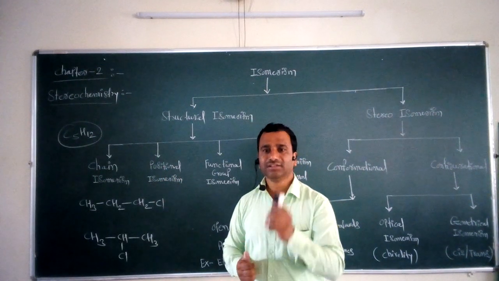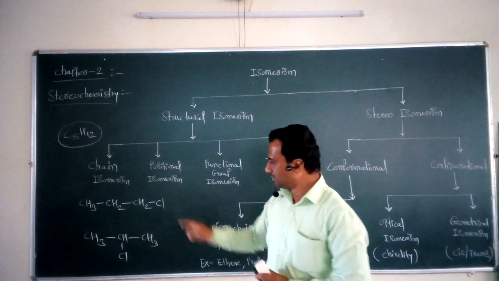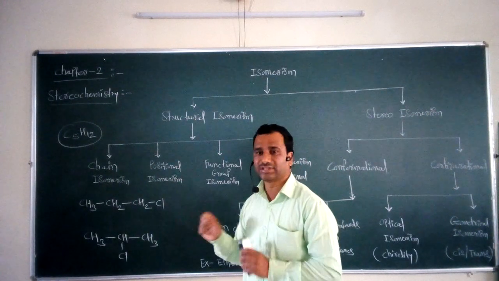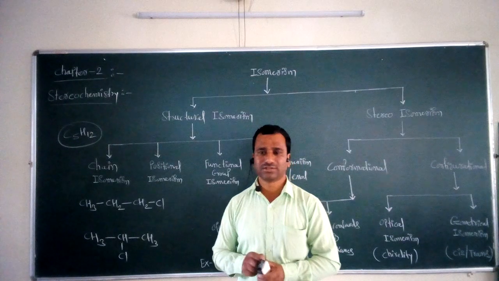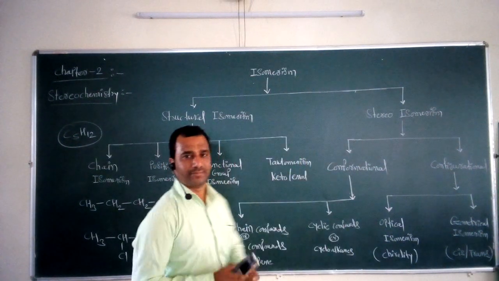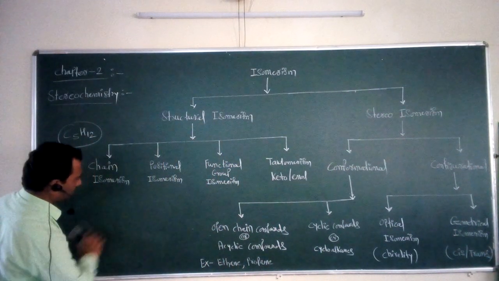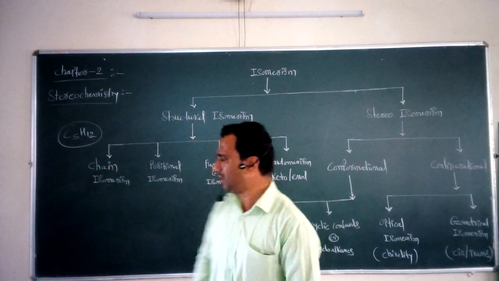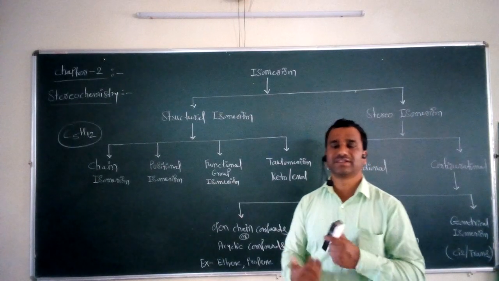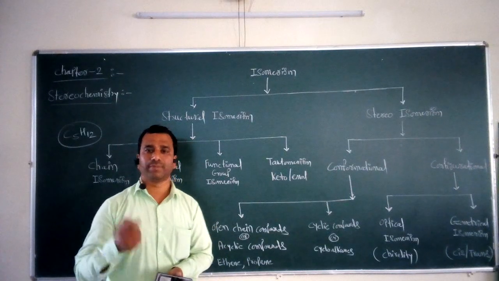So we can say that positional isomerism is defined as isomerism in which the two isomers differ in terms of the position of the substituent. That isomerism is called positional isomerism. So this is the second important type. Now the third important isomerism from this classification is functional group isomerism. Again, the two isomers differ in terms of the functional groups, so that isomerism is called functional group isomerism.